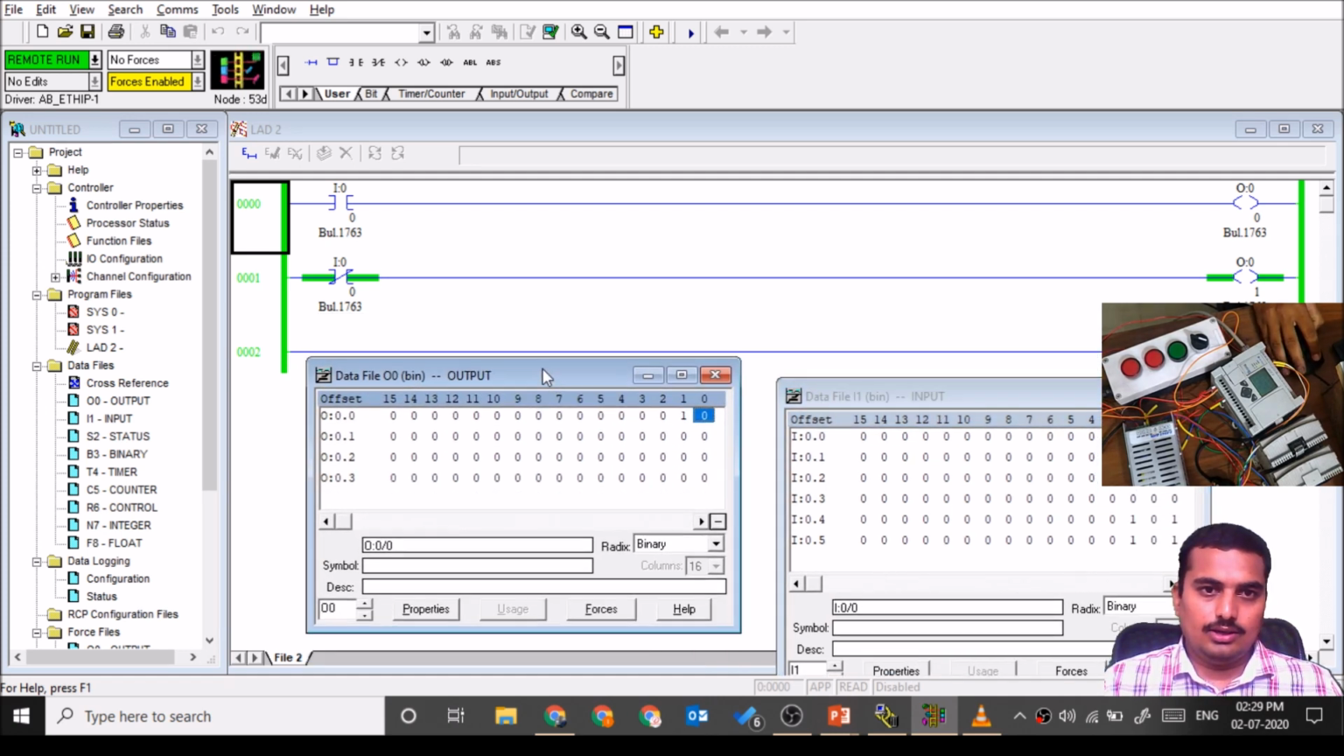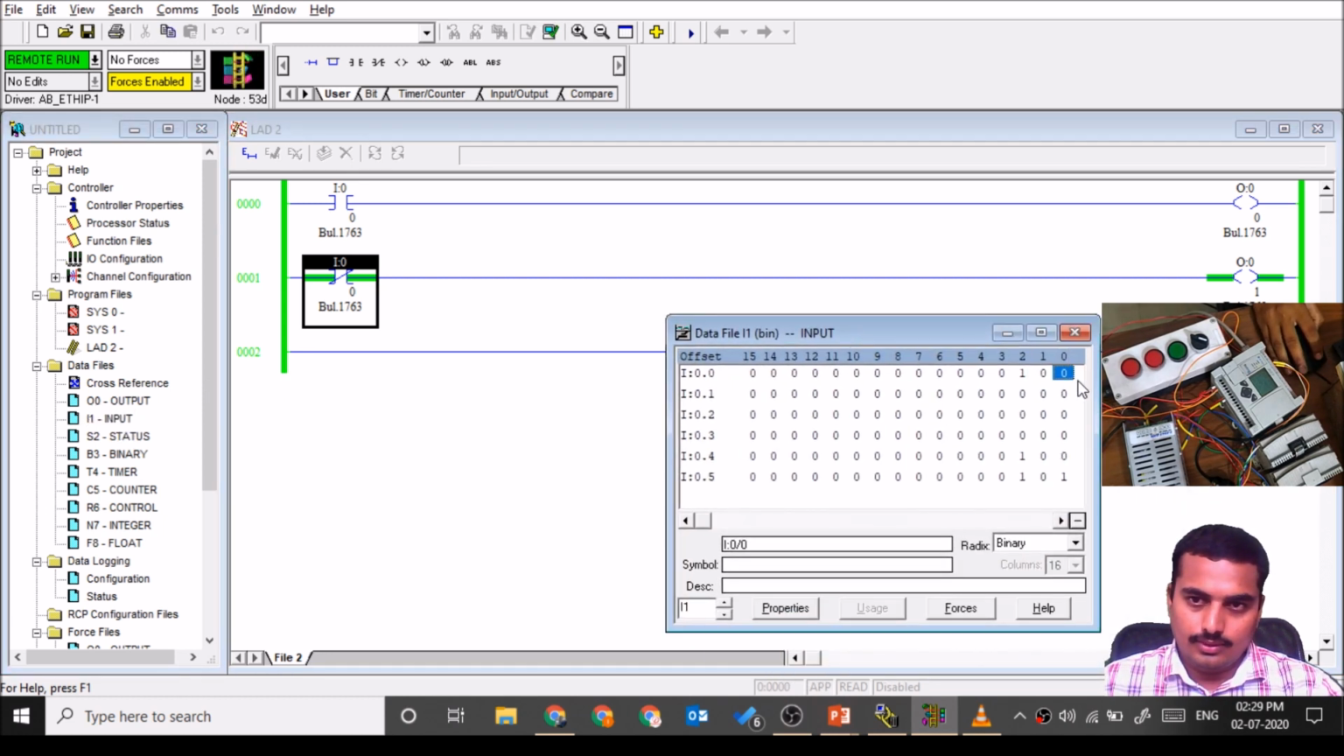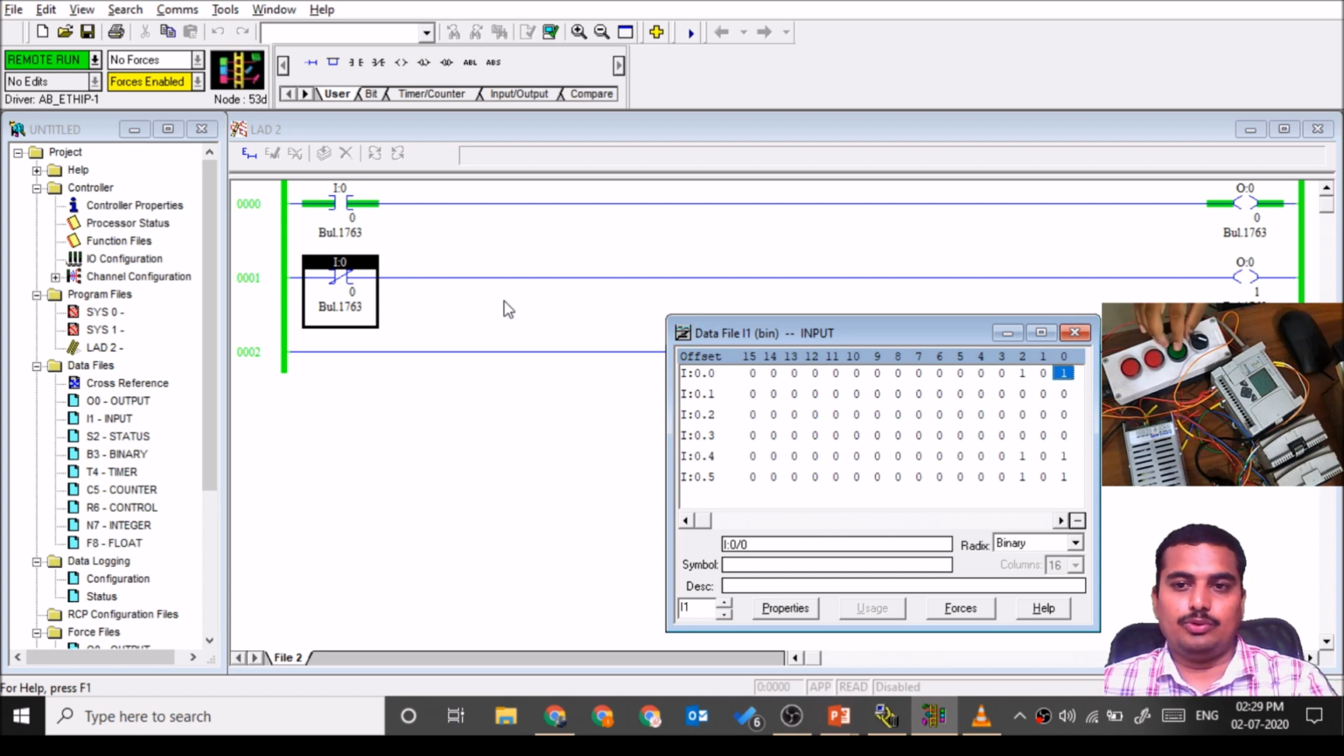So here we can see the same addressing I have given to NC. If the status of the input is 0, it is conducting. As I press, the status of the input will change to 1, and it will not conduct.